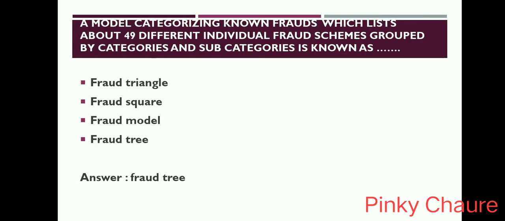A model categorizing known fraud which lists about 49 different individual fraud schemes grouped by categories and subcategories is known as dash. Option is fraud triangle, fraud square, fraud model, fraud tree. Answer is fraud tree.